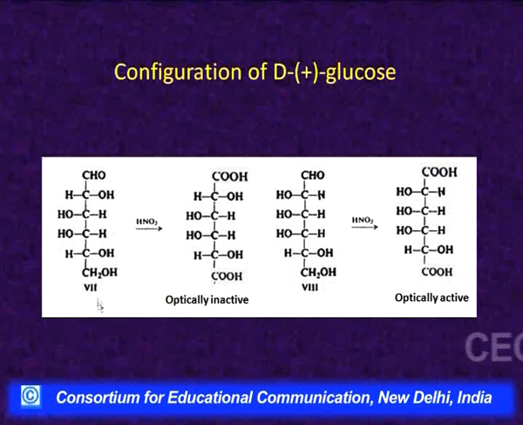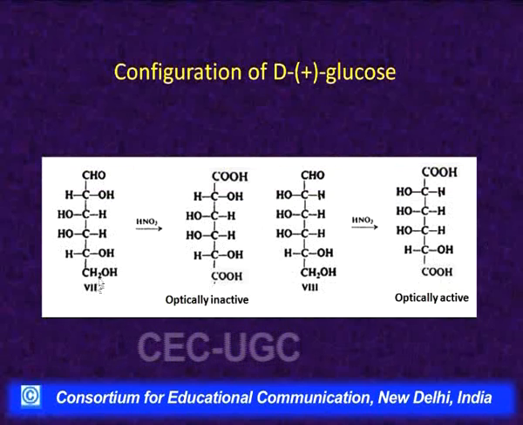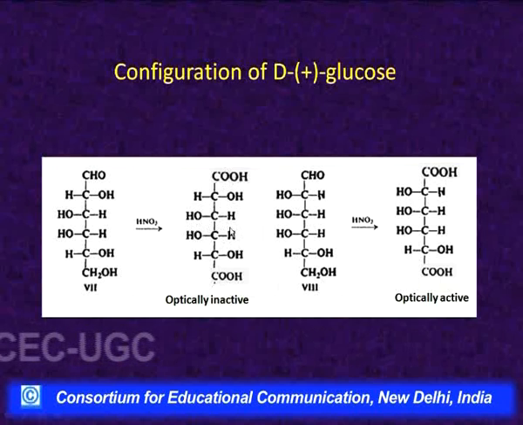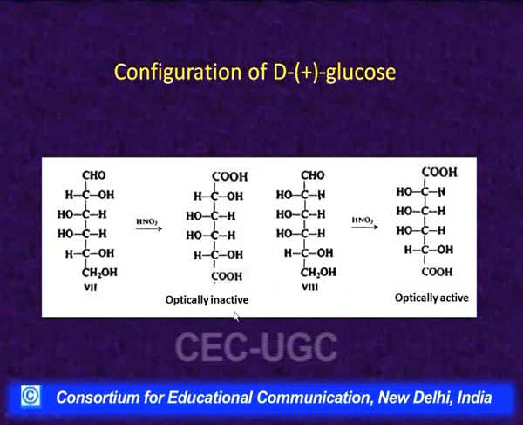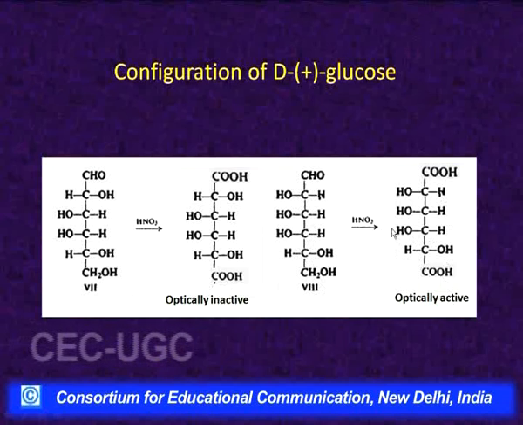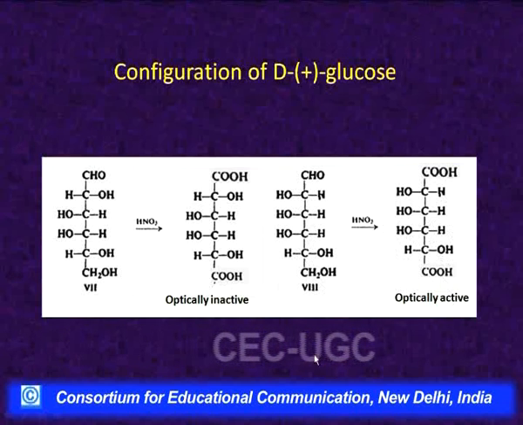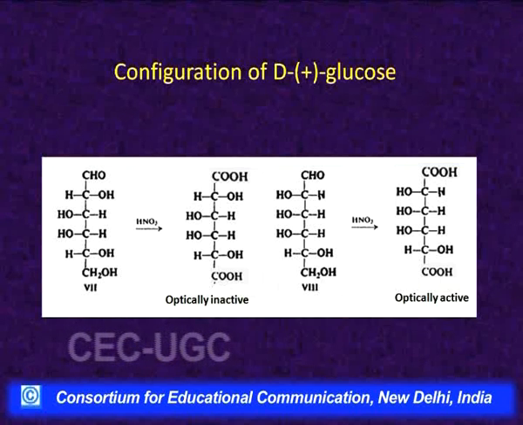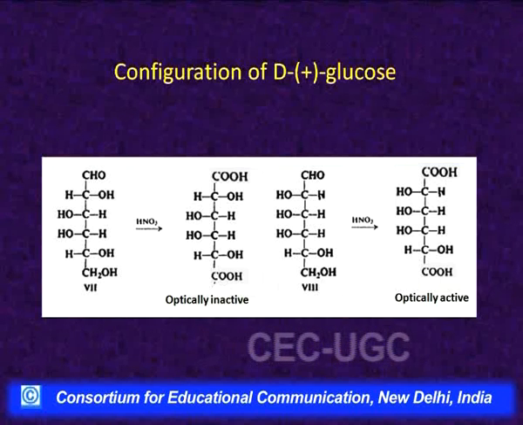Let us talk about 7 and 8. The 7 configuration that we have written, when oxidized, will give this dicarboxylic acid, and this is a meso compound, it has a plane of symmetry here. This is optically inactive. Although configuration 8 on oxidation gives this dicarboxylic acid which will be optically active, we know that it is a pair, either 3,4 or 7,8, representing glucose-mannose, and both of them must give an optically active dicarboxylic acid.